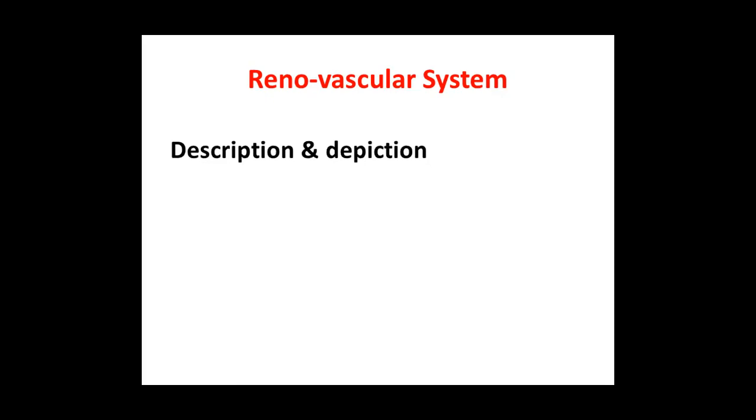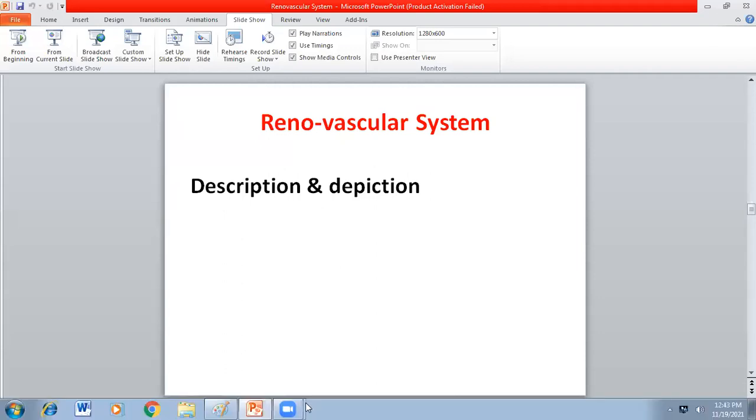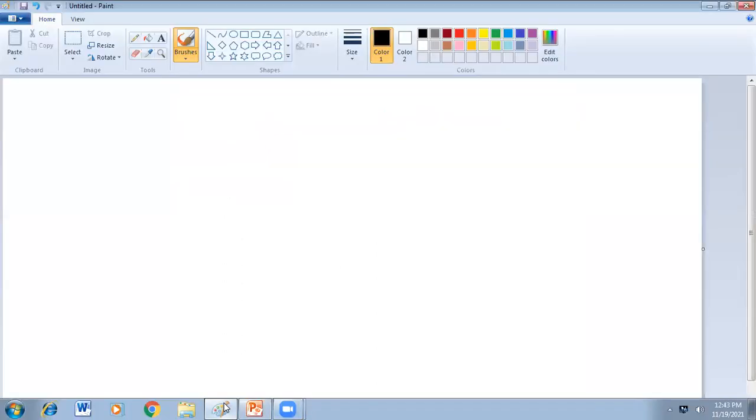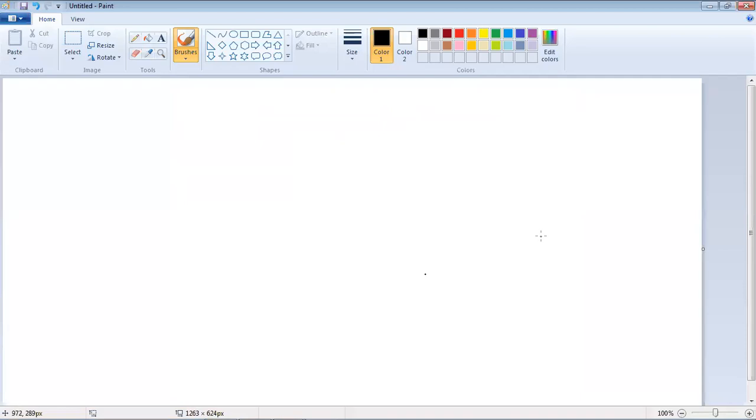Now, a little description of the renovascular system. As I utilized a blank paint platform in my last class, I shall again repeat that very figure to describe the renovascular system. A major part I have already shown you, but I will repeat it because I want every single student to practice this diagram in their exercise book and become a master of it.